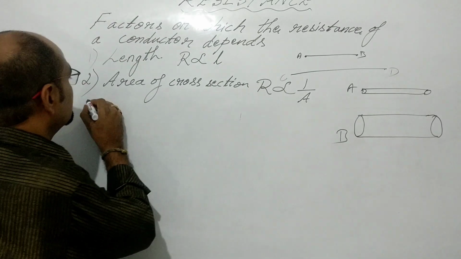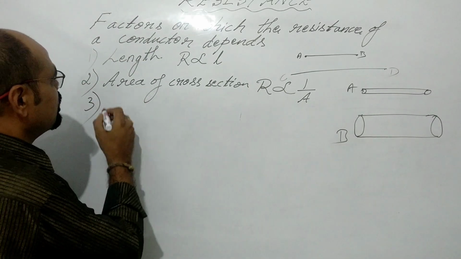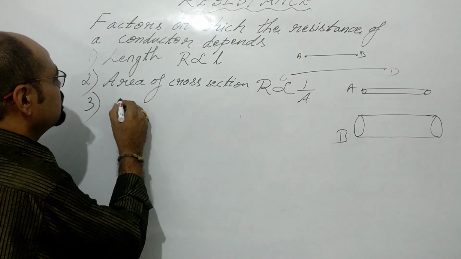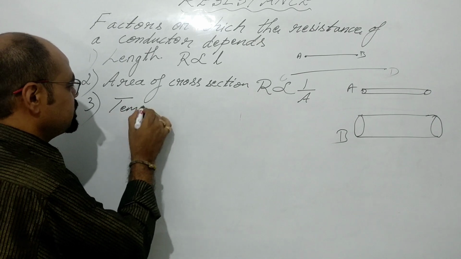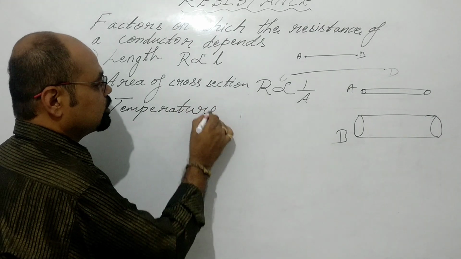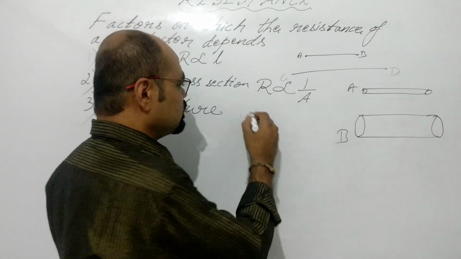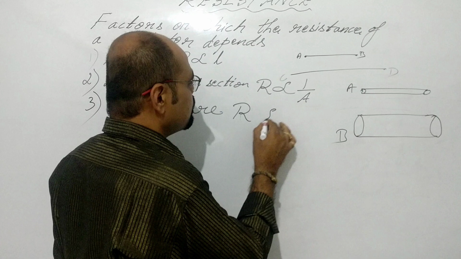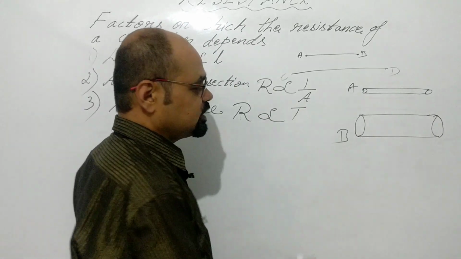The third factor is the temperature. Resistance is directly proportional to temperature.